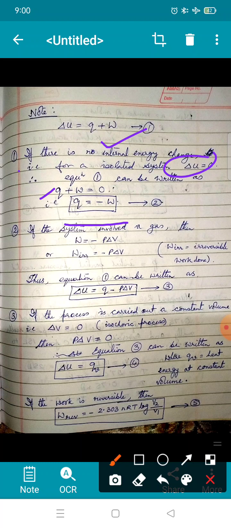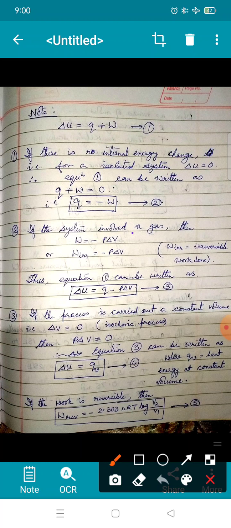Second, if the system involves a gas, then W is equal to minus P delta V. That means, you know that gases are very much related to volume, and are very much dependent on temperature. So whenever we heat, the volume expands, and if we cool, the volume becomes less.